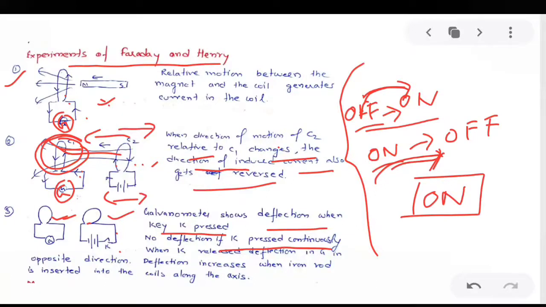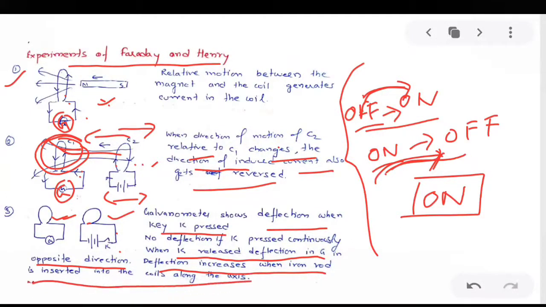When key K is released, that is from the on state to the off state, the deflection in the galvanometer is in the opposite direction. Deflection increases when an iron rod is inserted into the coils.